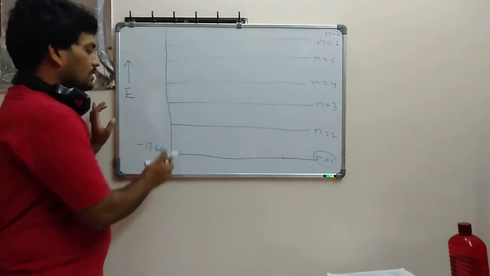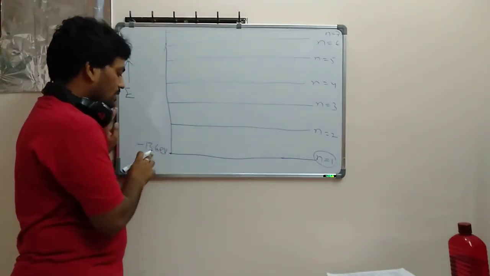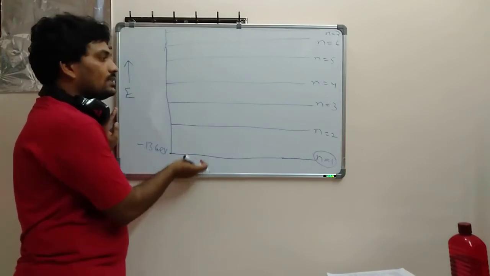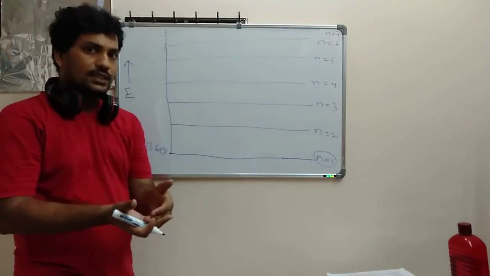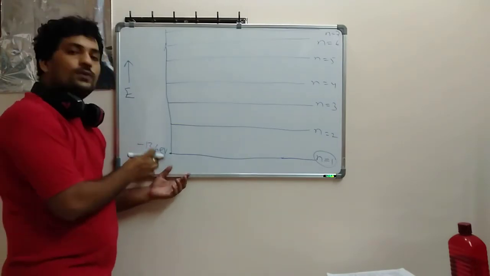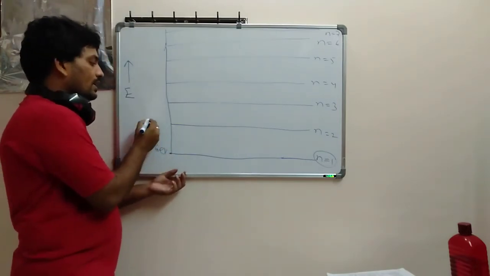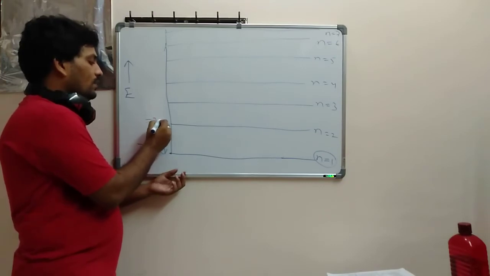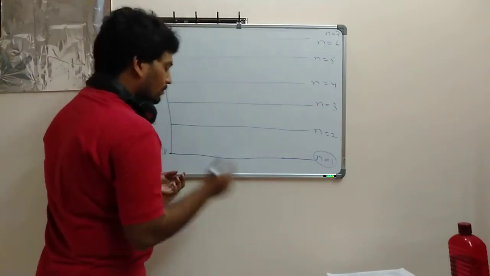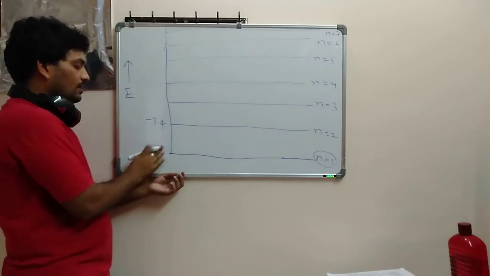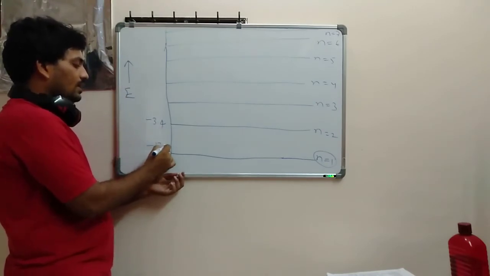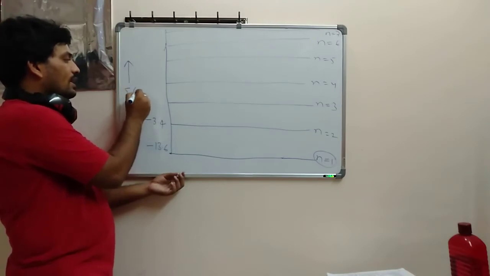Let's suppose the first orbit has an energy of minus 13.6. As the orbit increases, what happens? Energy also increases. Why do I say energy increases? Because the negative value is getting smaller. For the second orbit, I can write minus 3.4 electron volt. No need to write electron volt every time; the energy here is in electron volt only.